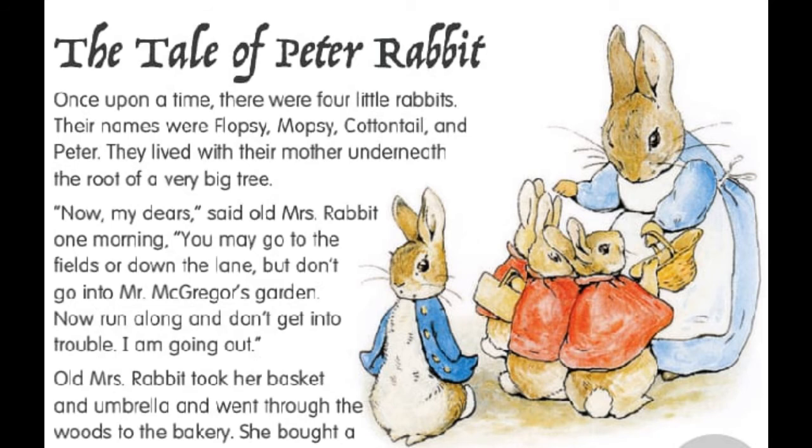So let's see the pictures one by one and try to understand the story with the pictures. In the first picture you can see Mama Rabbit and the baby rabbits.